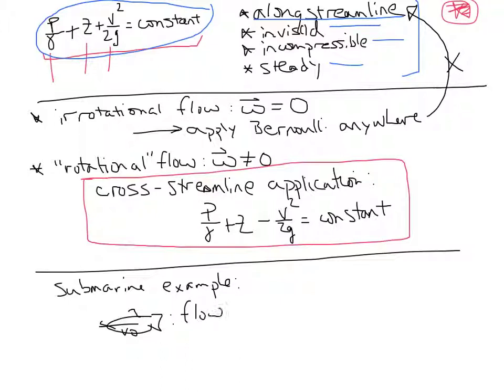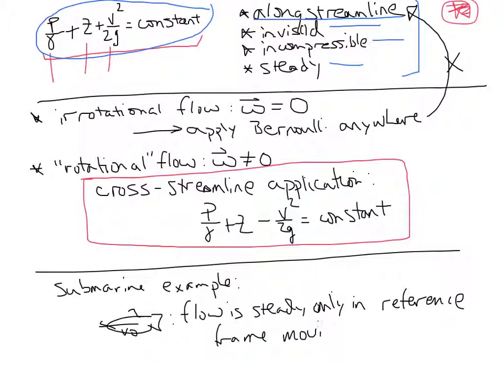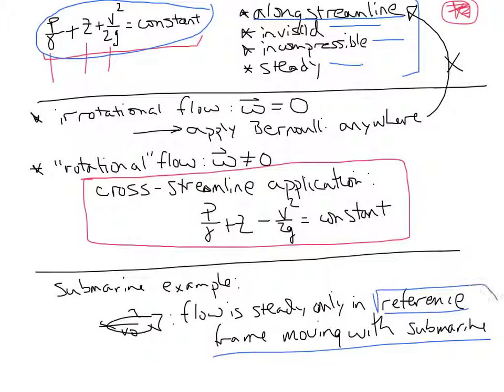Flow is steady only in a reference frame moving with the submarine. What that means is that in order to apply the Bernoulli equation, we have to transition into a reference frame that is moving with the submarine in order for the assumption of steady flow to hold.